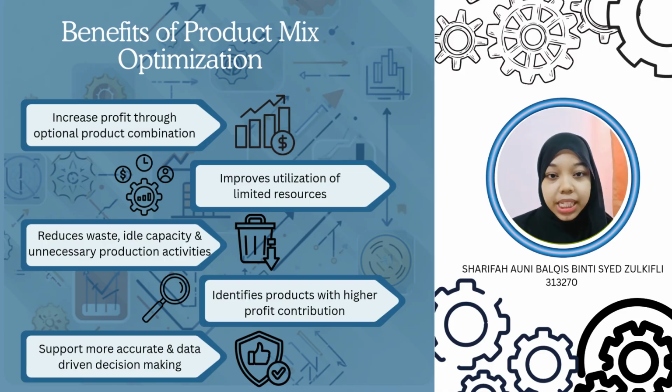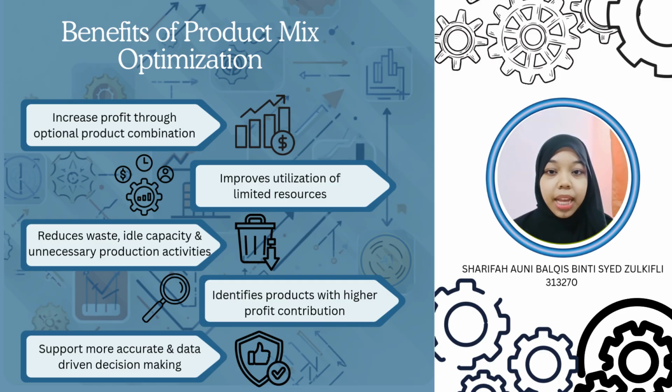Another key benefit is better utilization of limited resources. In real production environments, resources such as machine capacity, raw material, and labor are always limited. Optimization helps ensure these resources are allocated more effectively, so they are fully used and not wasted. It also helps reduce waste and idle capacity by allowing organizations to focus more on value-adding production instead of low-impact activity.